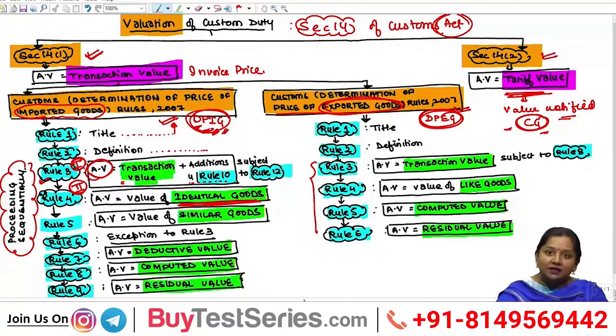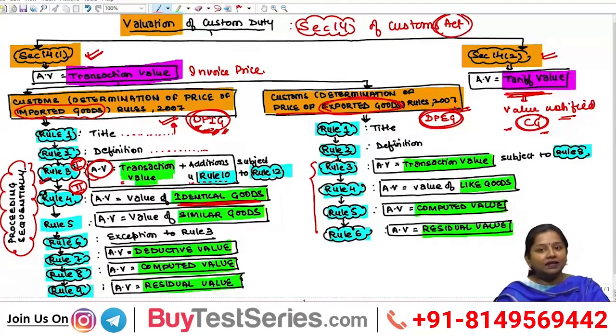Now, what is identical goods? That we will again see later. But right now, just keep in mind that the valuation shall be done only in the sequence given under rule 3, 4 and 5 and so on. So, first of all, apply rule 3.